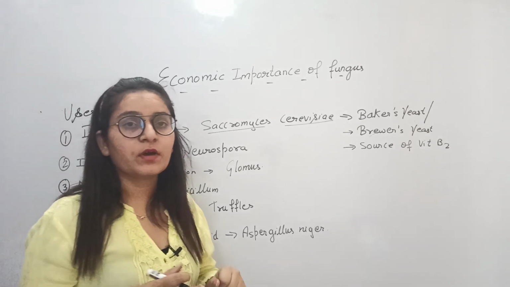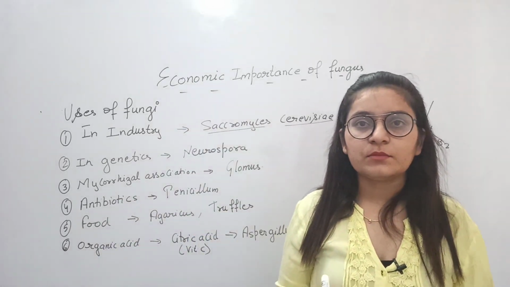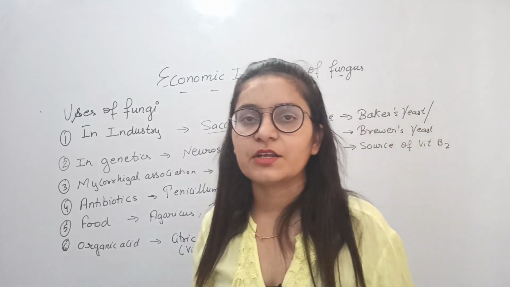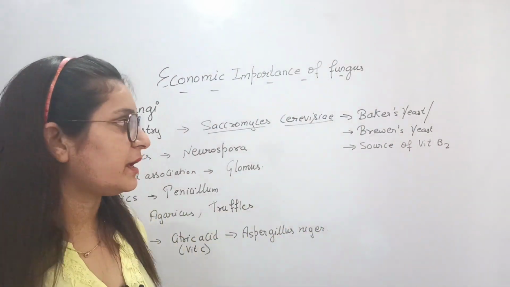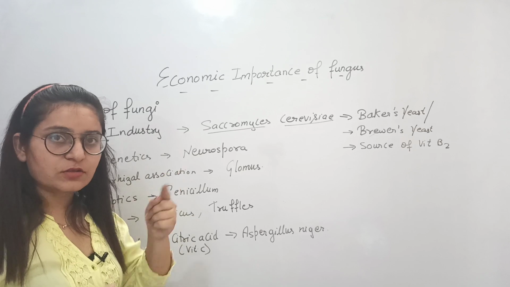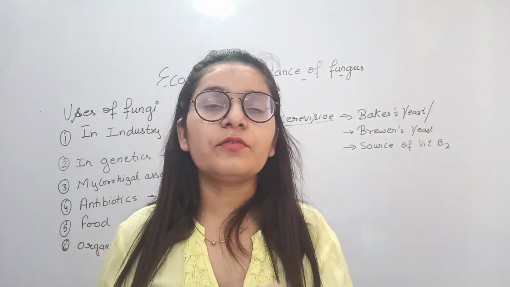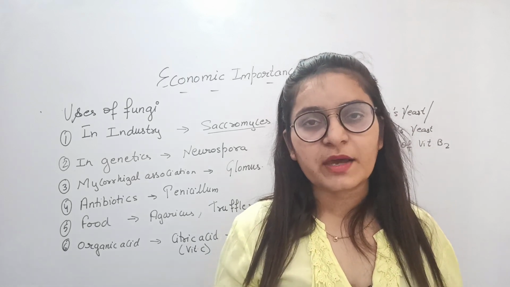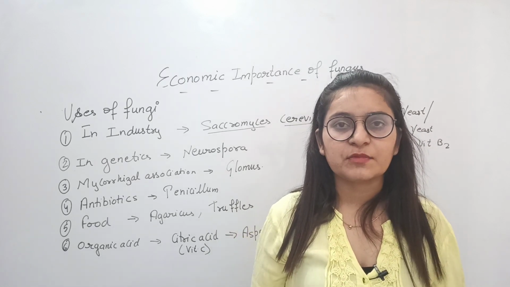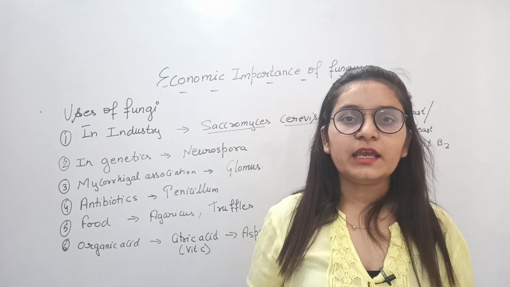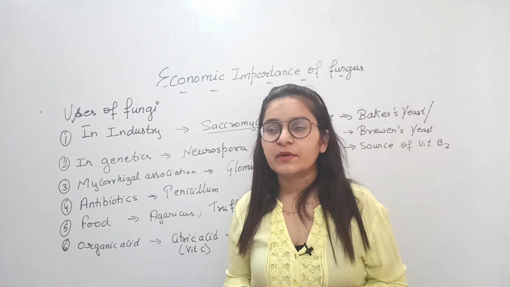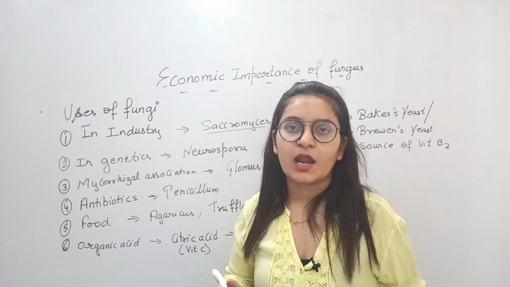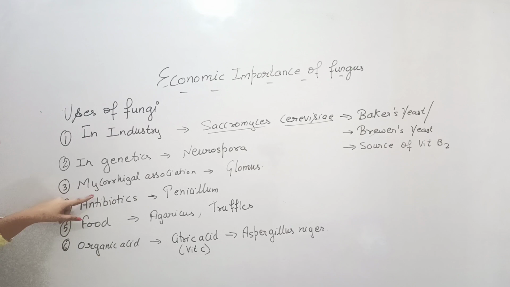Next, it is also used in genetics. Neurospora is a fungus which is a model organism for the study of genetic work in plants. For any genetic experiment in the plant kingdom, Neurospora can be used, and it is also known as the Drosophila of the plant kingdom. If we have to study experiments of genetics in the human body or in animals, we use Drosophila. Similarly, for any genetical studies of plants, Neurospora is used.